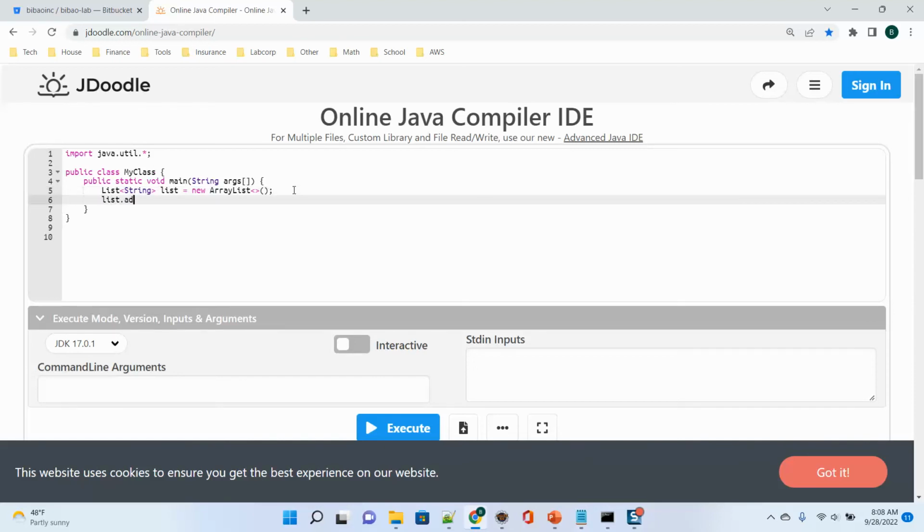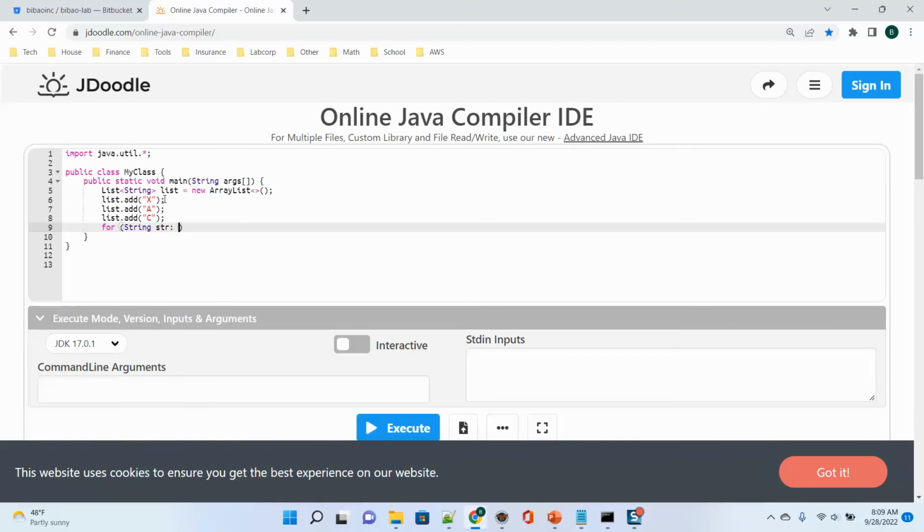List dot add x. List dot add a. List dot add c. Okay, we know if we sorted it, a is the smallest one, x is the biggest one. But if I go through it, I can use String str.